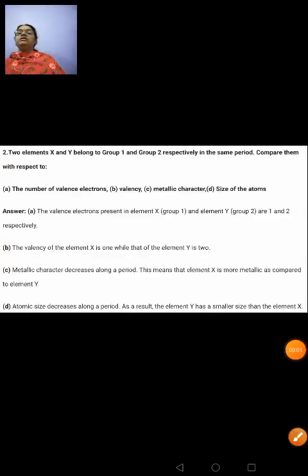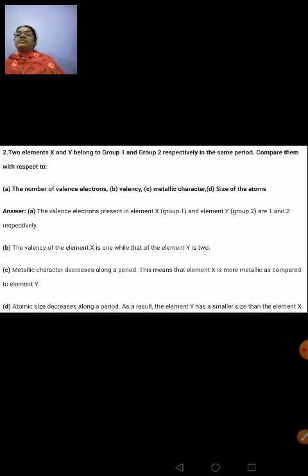Next question here. Two elements X and Y belong to group number 1 and 2 respectively in the same period. So that means what? X and Y belong to two different groups. X belongs to group number 1 and Y belongs to group number 2. They are all in the same period. You have to compare them with respect to the number of valence electrons, their valency, metallic character and size of the atoms.